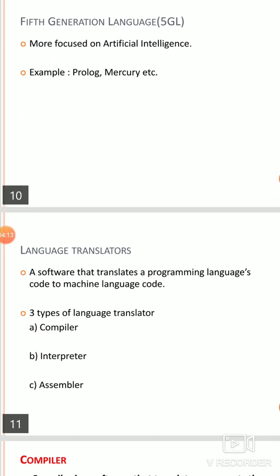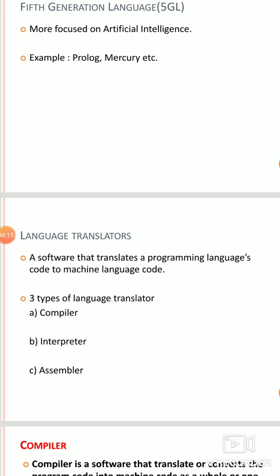Now let us come to the topic of language translators. As you know, a computer can run machine language code only. That is, the computer mainly understands zeros and ones. So in order to translate all the languages into zeros and ones, we need a language translator.